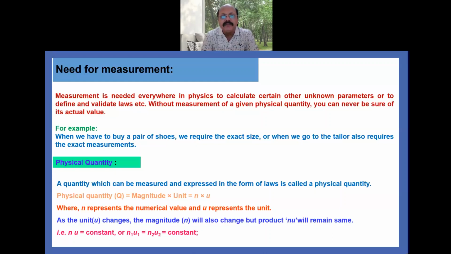What is actually its meaning? As we say that the length of a rod is 1 meter, it can also be said that it is 100 centimeters. So as we are changing the unit, the numerical value gets changed, that is the magnitude will change, but the product remains the same. So 1 meter equal to 100 centimeters, that is equal to constant. The product nu will remain the same.